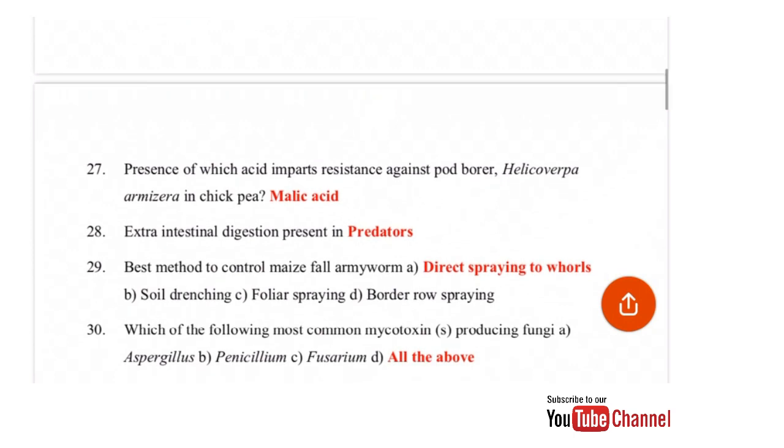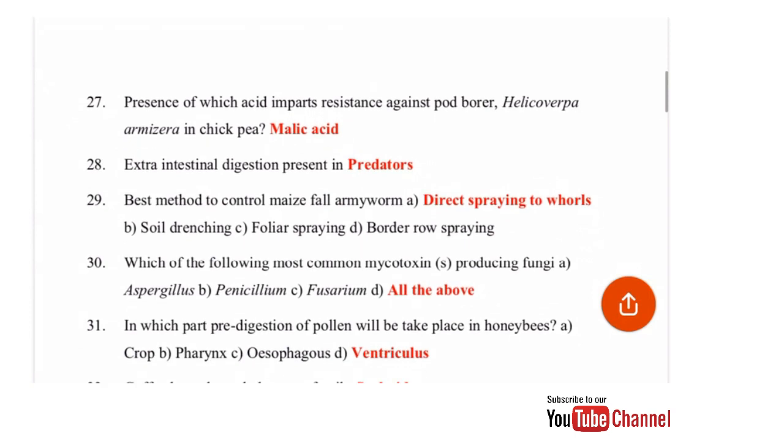Which of the following are the most common mycotoxin producing fungi? Aspergillus, Penicillium, Fusarium, and all of the above. So the correct answer for this is all of the above. That is Aspergillus, Penicillium, and Fusarium. They all produce mycotoxins. In which part does pre-digestion of pollen take place in honeybees? Options are the crop, pharynx, esophagus, and the ventriculus. So the correct answer is ventriculus. Pre-digestion of the pollen takes place in the ventriculus in case of honeybees.